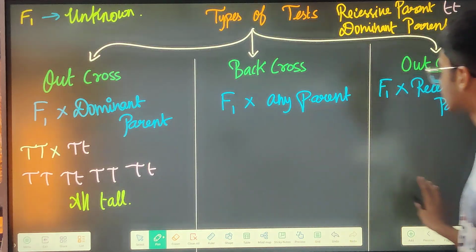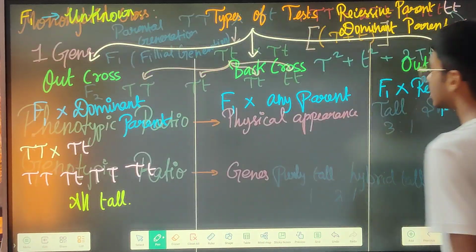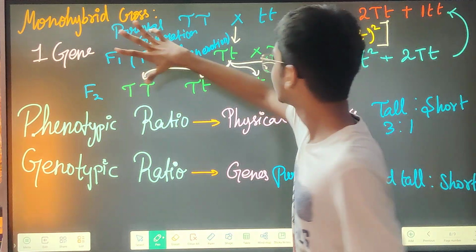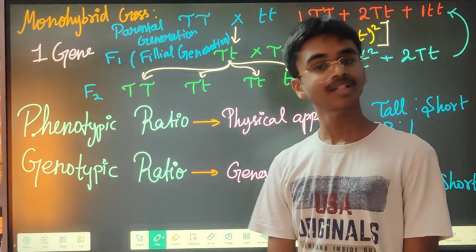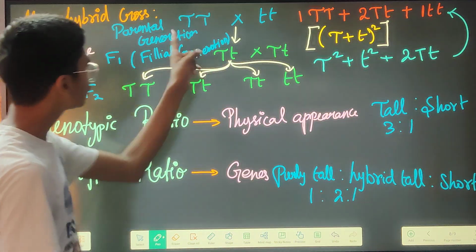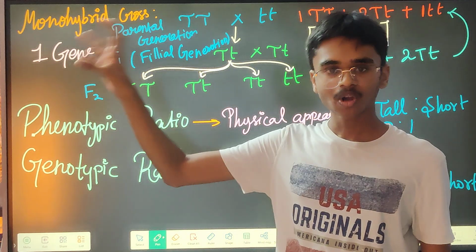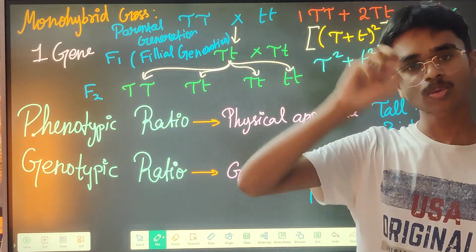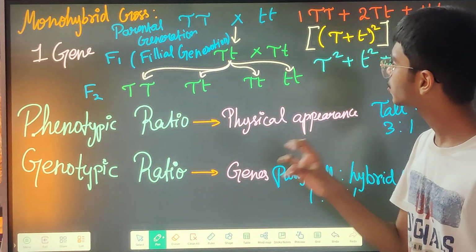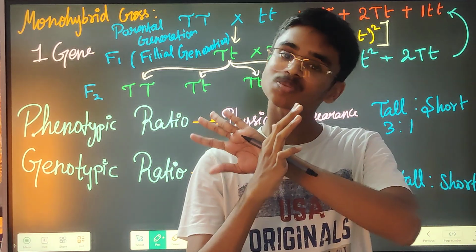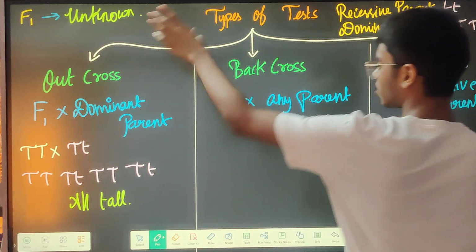Dominant parent is constant. You have to find the F1 only. F1 need not always be capital T and small t. The dominant parent is fixed, the recessive parent is fixed, but this F1 is not fixed, because there is no such condition that you have to cross pollinate only this and this. You can also cross pollinate homozygous tall and homozygous tall, or homozygous short and homozygous short, or homozygous tall and homozygous short. Like this you can cross pollinate anything. It need not be only this one and this one. So this is your unknown. This is what you don't know.